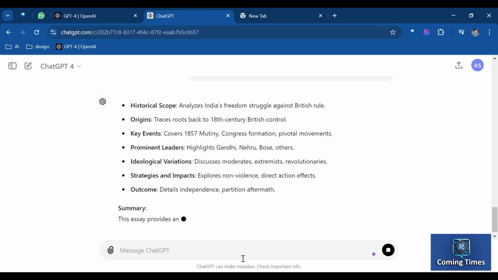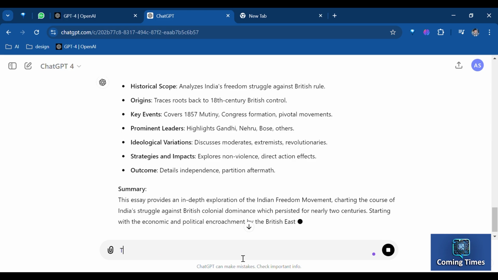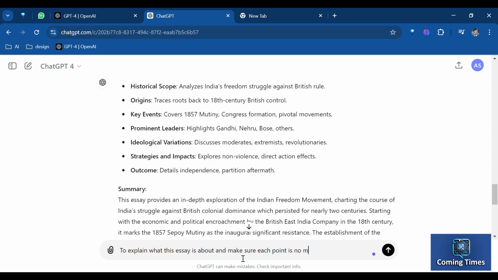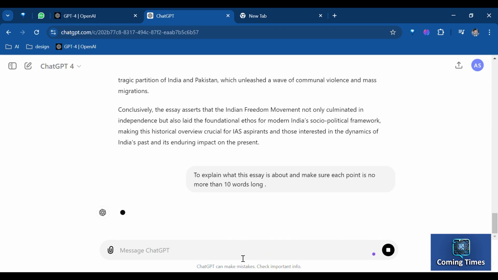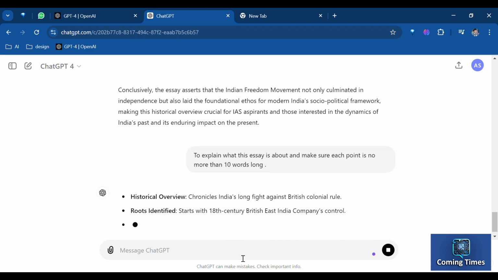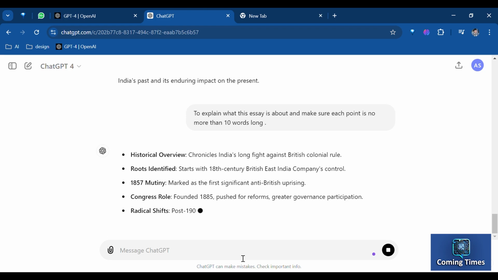That's great. Let's go one step ahead and give another prompt about that essay to our earlier chat. This time, our prompt says, explain what this essay is about, and make sure each point is no longer than 10 words long. So with these examples, you can see that you can set your own clear and specific instructions, as well as break bigger tasks into parts using the few-shot prompt technique to reach the desired result.